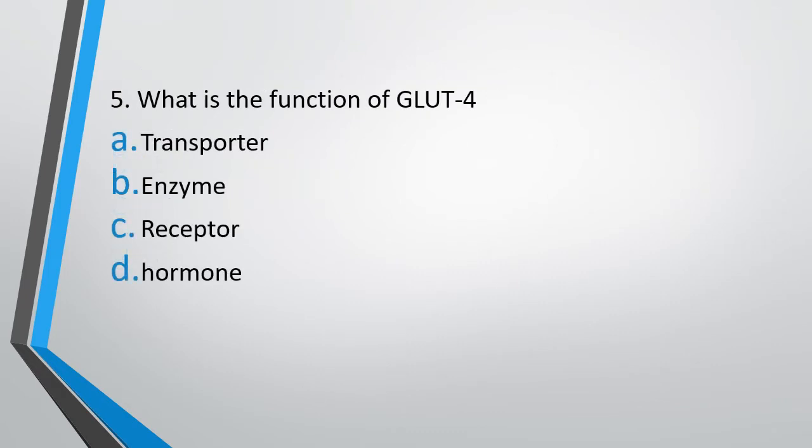Question 5. What is the function of GLUT4? Option A, transporter. Option B, enzyme. Option C, receptor. Or option D, hormone. GLUT4 is a protein, and you have to tell what its function is. The correct answer is option A, transporter. It acts as a transporter of glucose, transporting glucose into the cell.